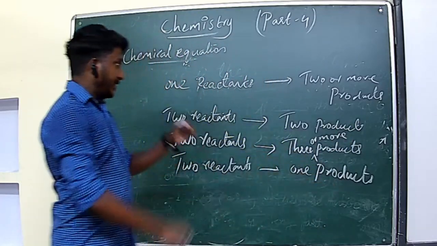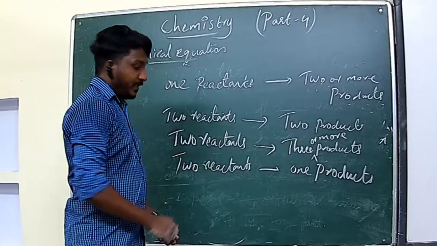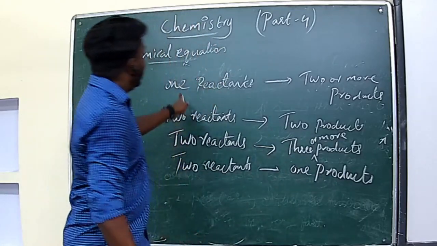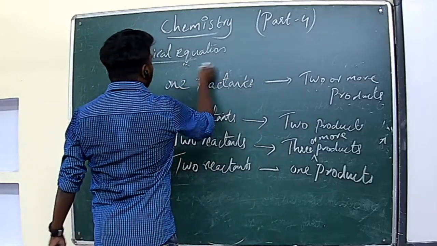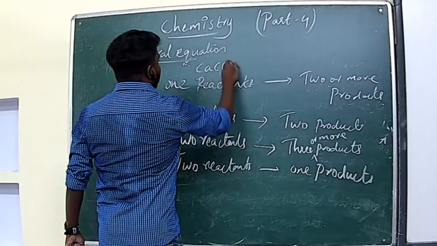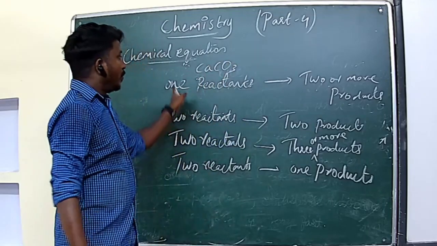Now we can see the examples for each involvement. That is, one reactant can give two or more products. That means, for example, calcium carbonate. One reactant.